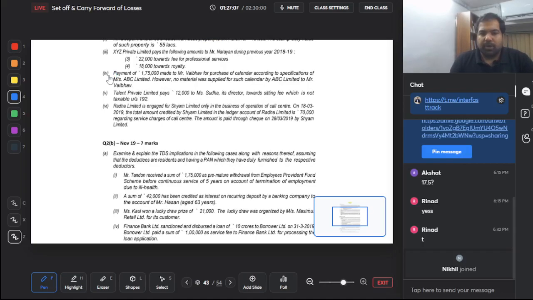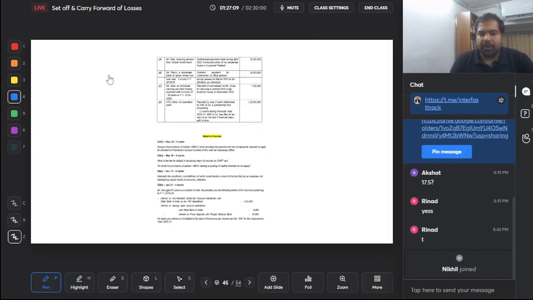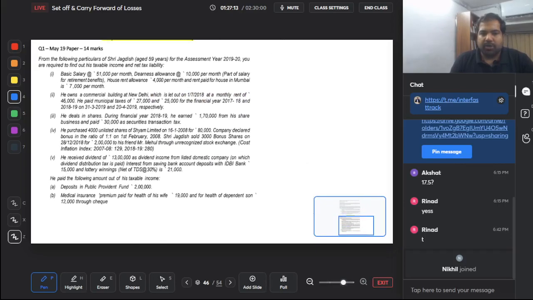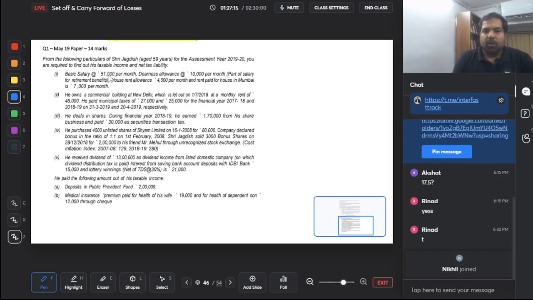Now let's see computation of income sums. In that maybe there is salary. So let's calculate this, guys. From the following particulars of Sri Jagdish for the assessment year, required to find out his taxable income and net tax liability. Everyone focus here. And please open the door of salaries. Okay, salary door is open. Let's go inside. Let's take SAP and let's do SEP.